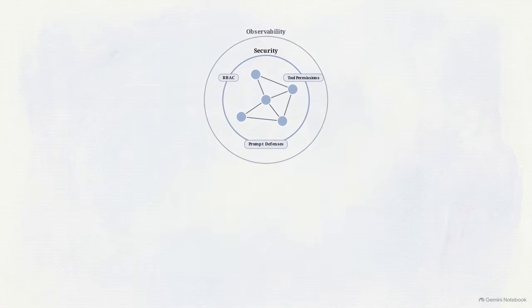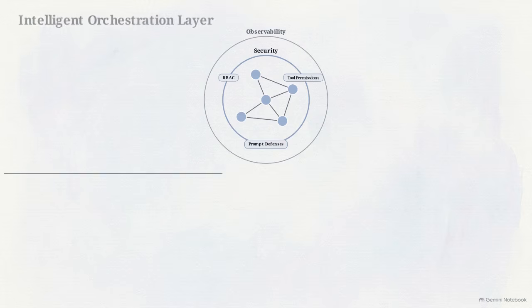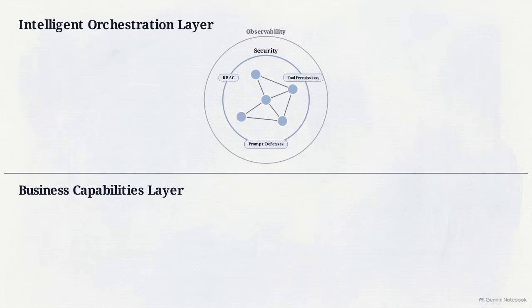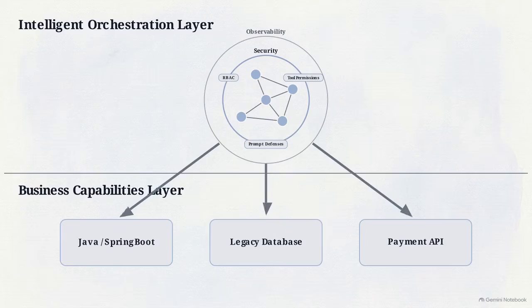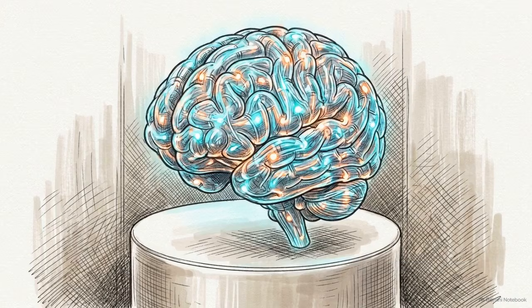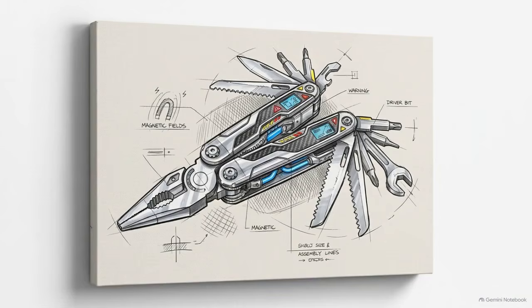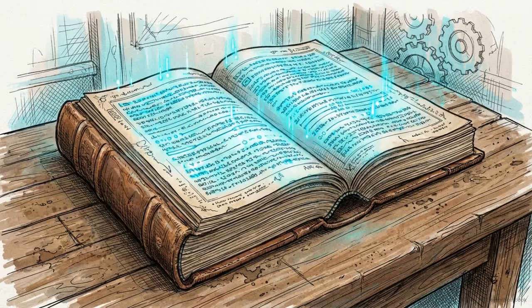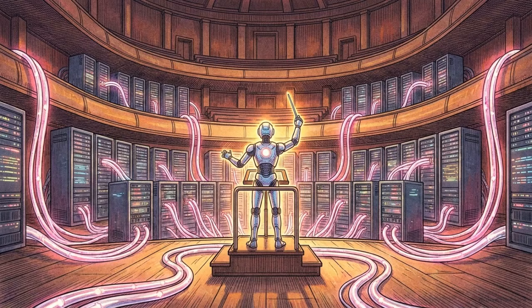We can see a clear separation between an intelligent orchestration layer and a lower business capabilities layer. Existing microservices in Java or Spring Boot remain responsible for core business logic, while the agent layer provides the orchestration. LLMs provide intelligence, tools provide capabilities, state provides context, LangGraph provides the orchestration that binds these elements together, allowing AI to function as scalable enterprise software.